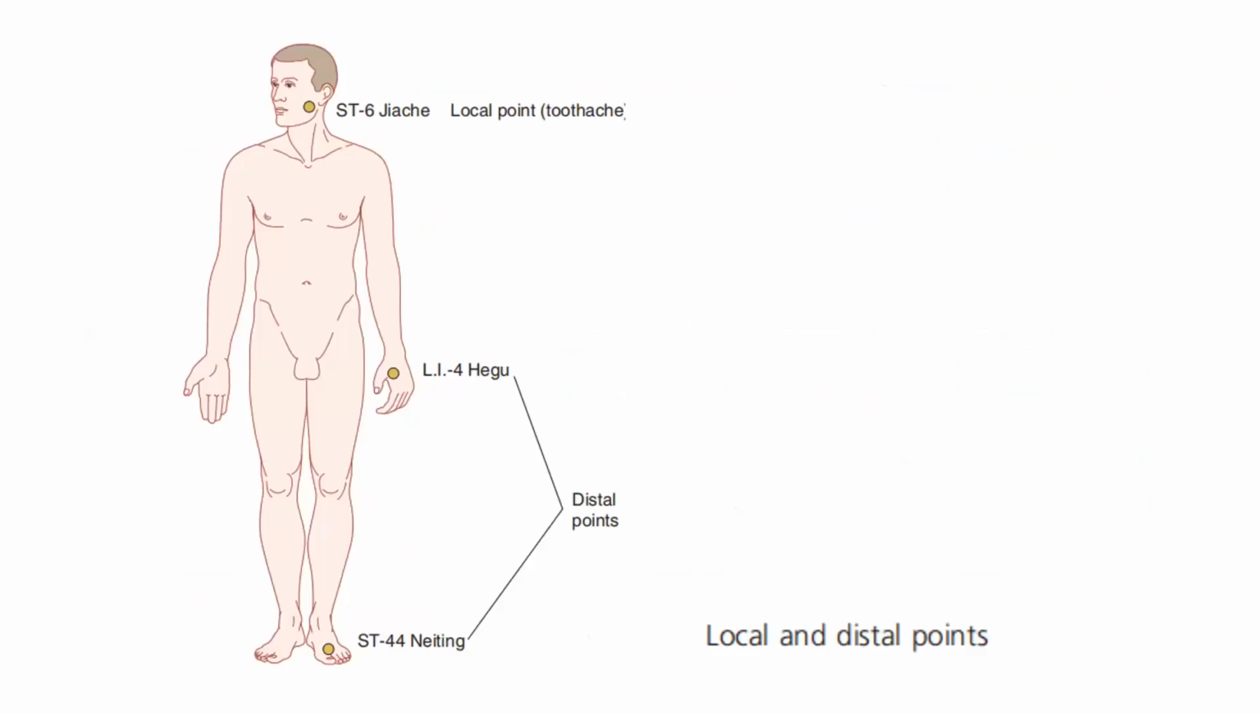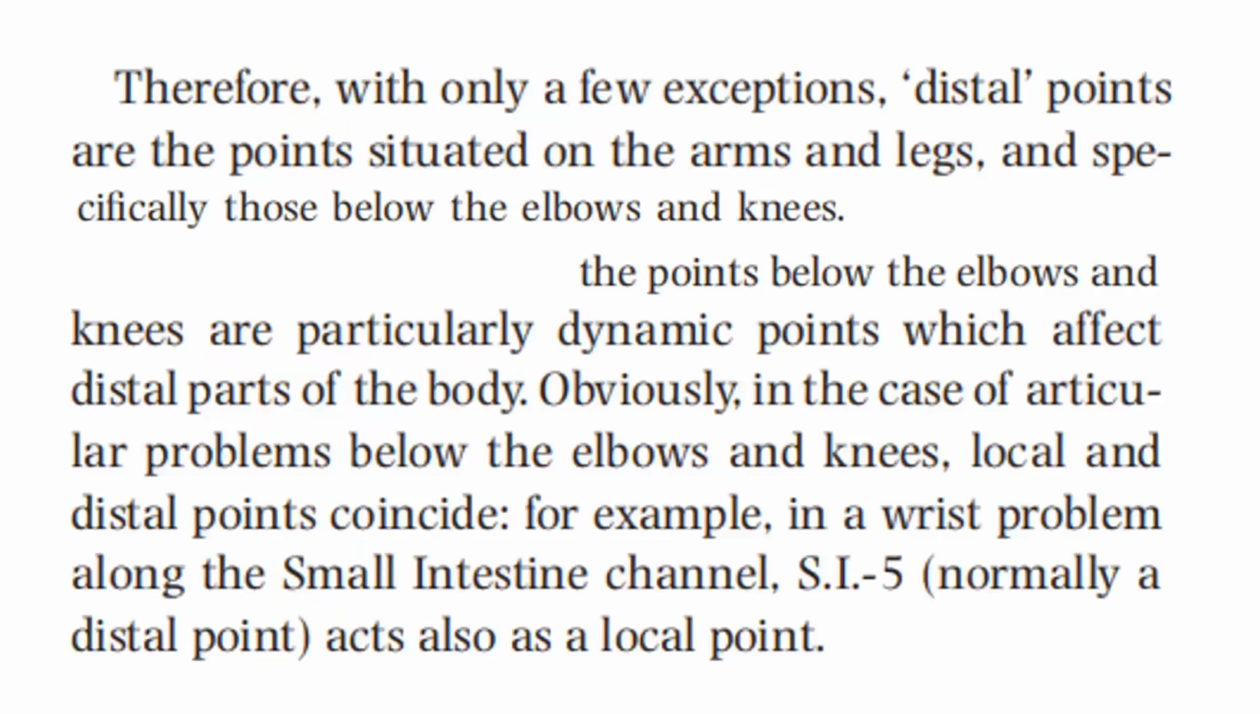So we have here an illustration of local and distal points. The patient having a toothache is using stomach 6 as a local point, and the distal points are LI4 and stomach 44. Therefore, with only a few exceptions, distal points are the points situated on the arms and legs, and specifically those below the elbows and knees. The points below the elbow and knees are particularly dynamic points which affect distal parts of the body.